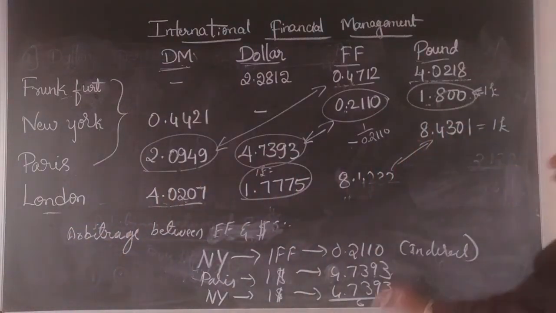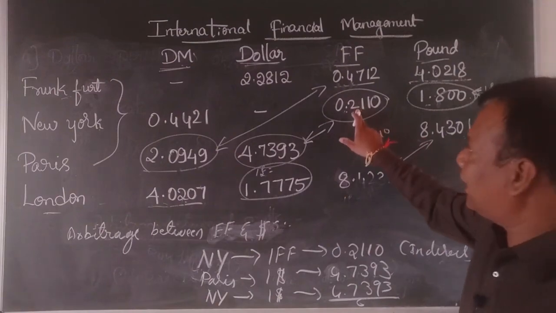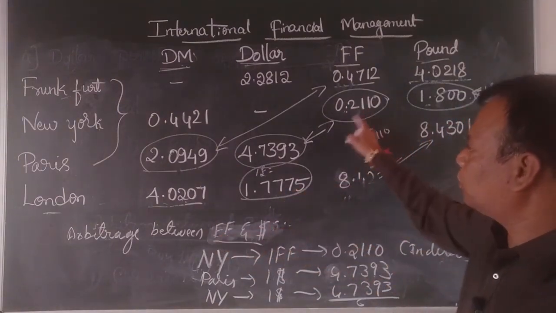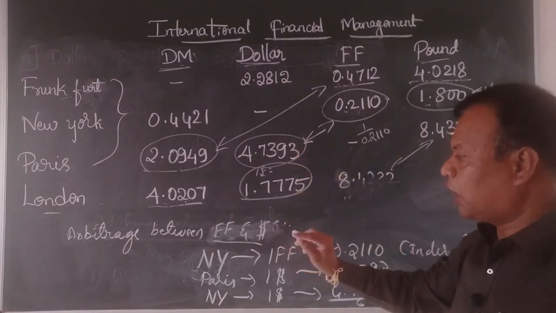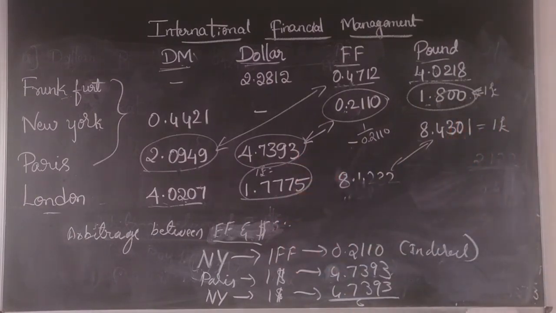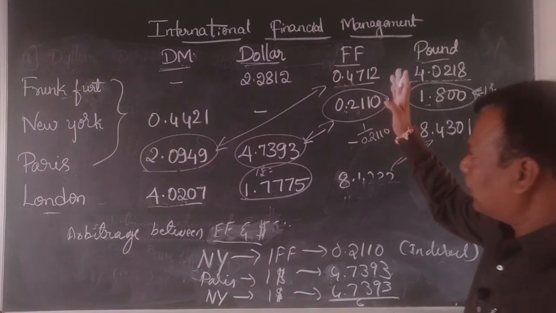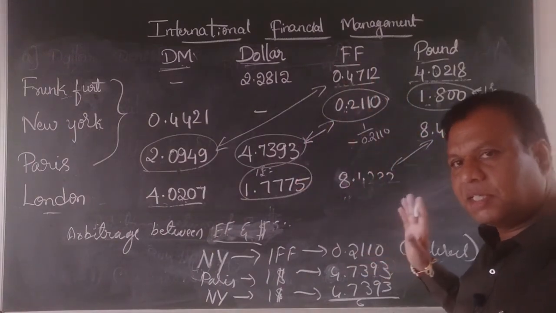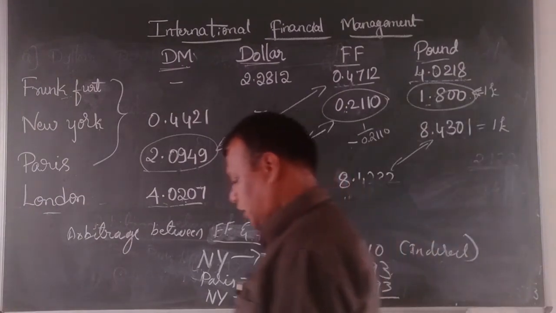If you trade French franc and dollar, there is no arbitrage possibility, because either you buy it in New York or you buy it in Paris, so the answer remains the same.